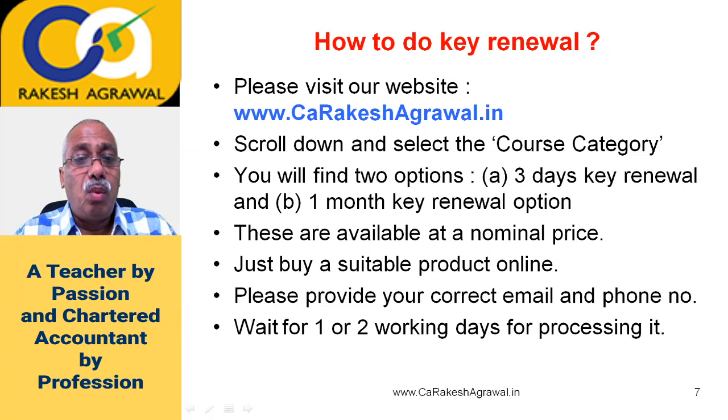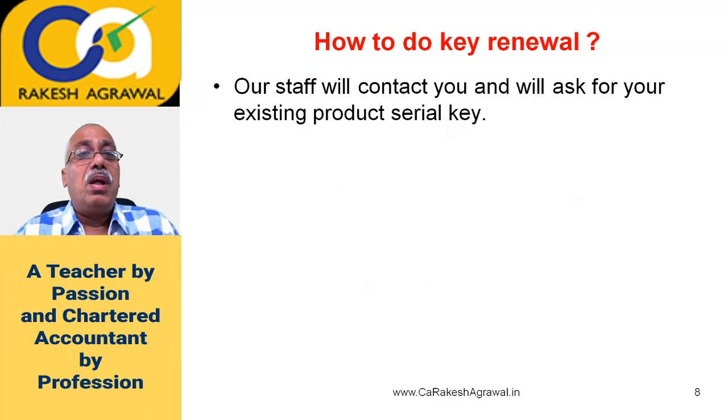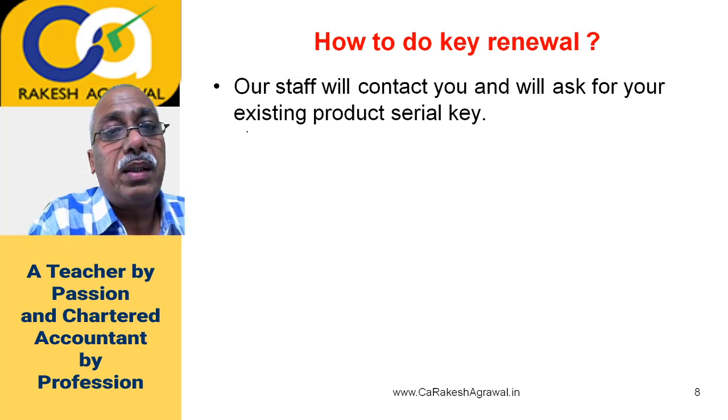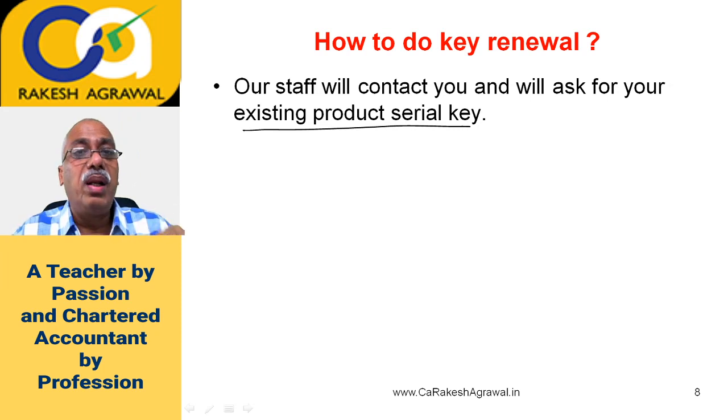Wait for 1 or 2 working days for processing. Just have some patience, wait for a day or two, because our staff is busy dispatching the orders on a first in, first out basis. So just give them some time. Our staff will contact you on your email or mobile and ask for your existing product serial key, the existing product of your regular batch.